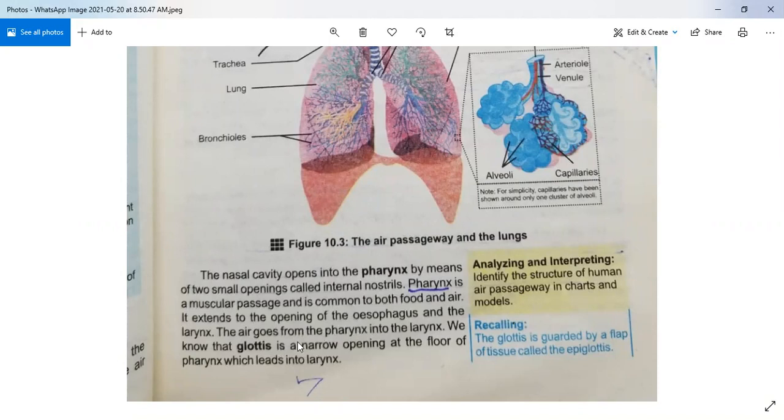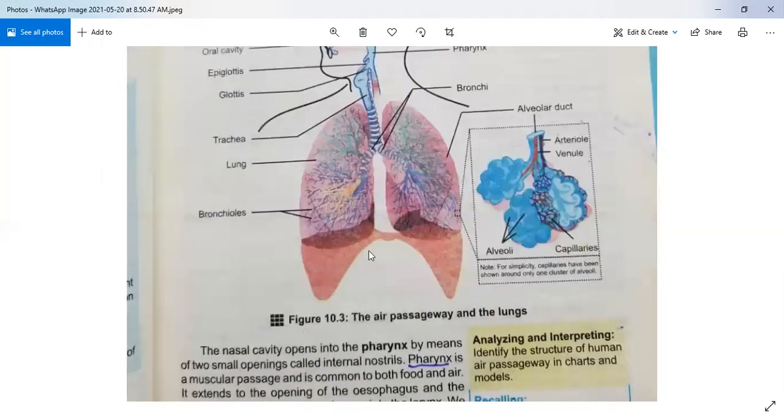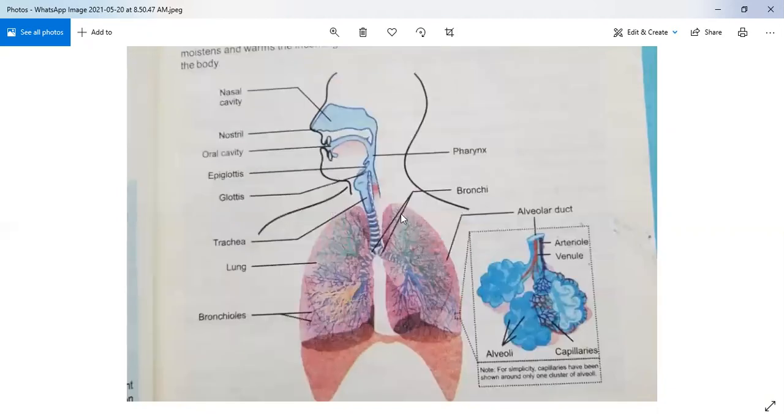We know that the glottis is a narrow opening in the floor of the pharynx which leads into the larynx. You can also understand all these things with the help of the diagram. First of all, your nasal cavity; at the end of the nasal cavity, there are openings which are also called internal nostrils. This is called the pharynx. This pharynx is also connected with the epiglottis and glottis.